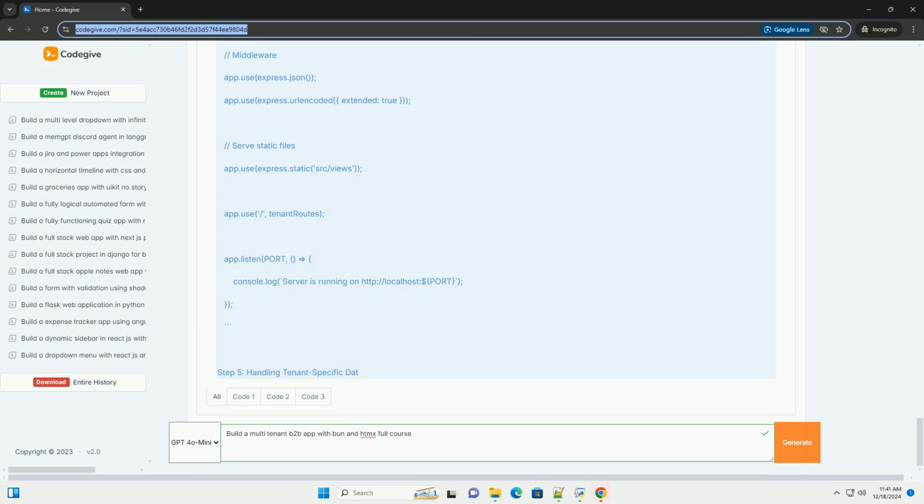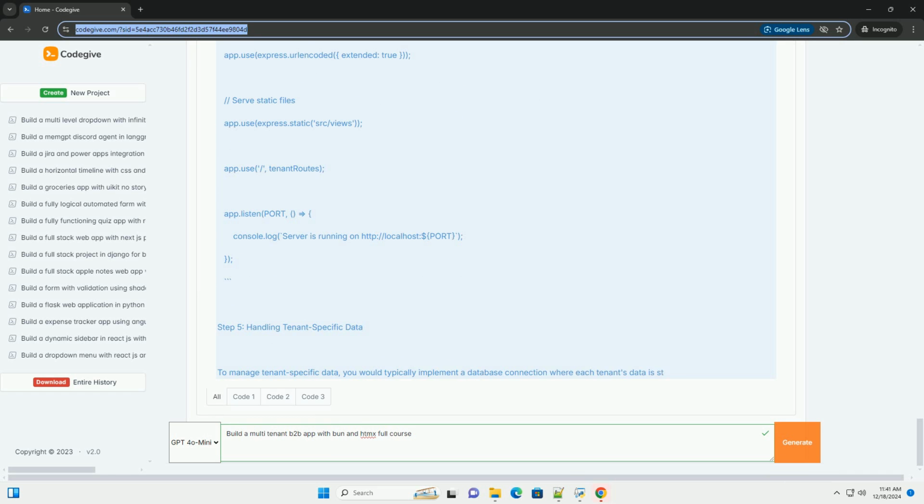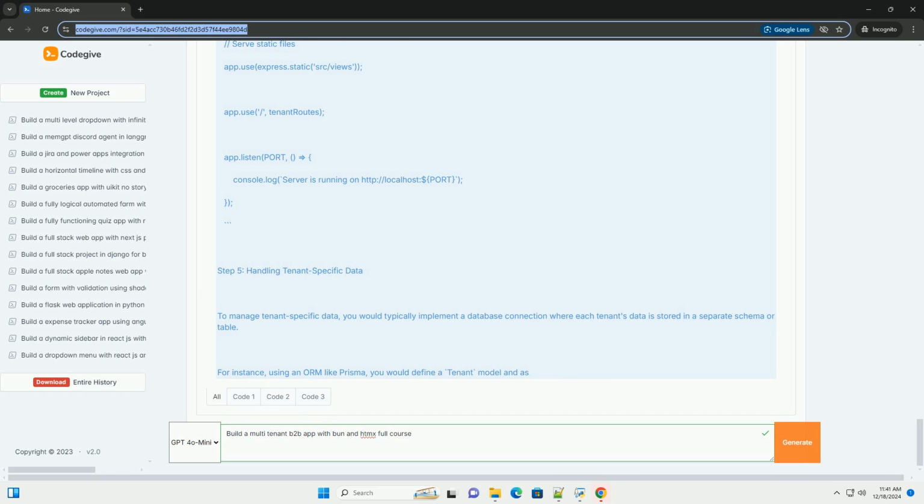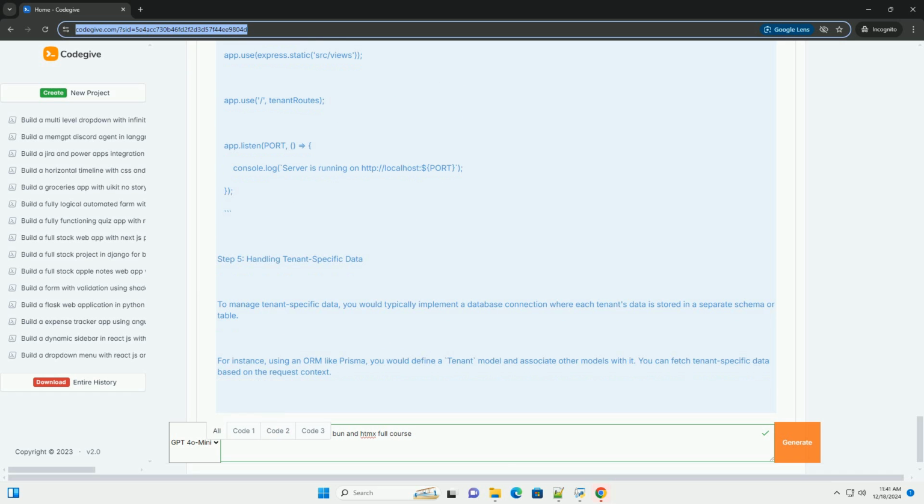Course outline: 1. Setting up the project. 2. Creating the multi-tenant structure. 3. Building the backend with Bun. 4. Creating the frontend with HTMX. 5. Handling tenant-specific data. 6. Deployment considerations. Step 1. Setting up the project.